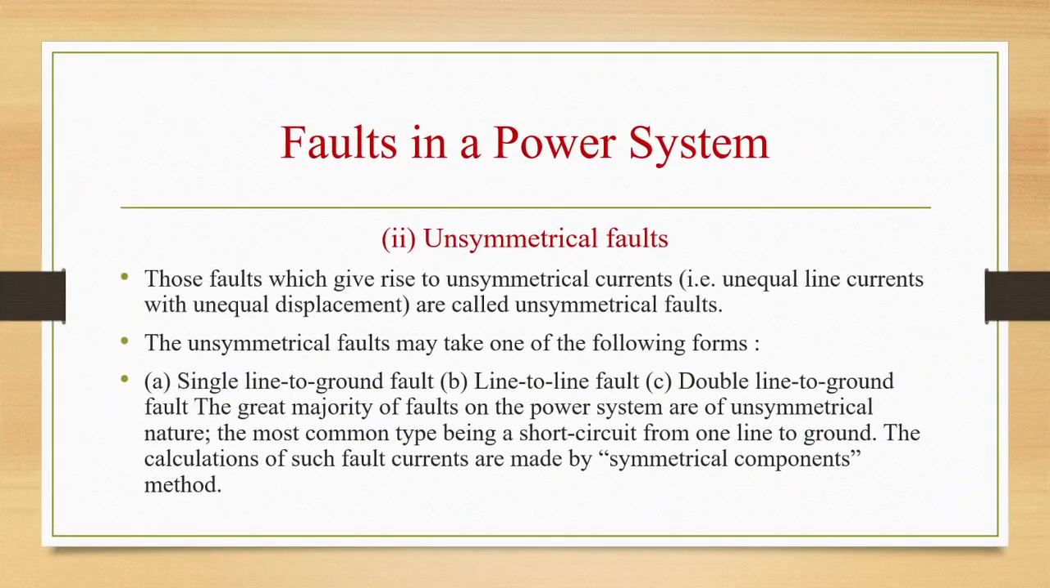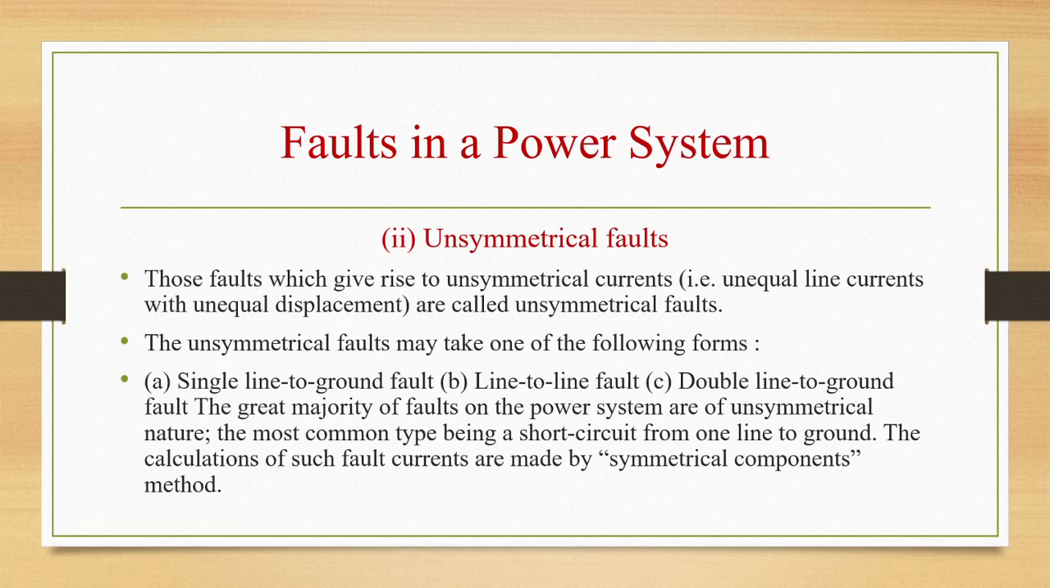Now let us see unsymmetrical faults. Those faults which give rise to unsymmetrical currents, that is unequal line currents and unequal displacement, are called unsymmetrical faults. So students, what are unsymmetrical faults? The faults which give rise to unsymmetrical currents are called unsymmetrical faults. So when we say unsymmetrical currents, it is unequal line current and unequal displacement. Line currents are also not equal and the displacement is also not equal in case of unsymmetrical faults.